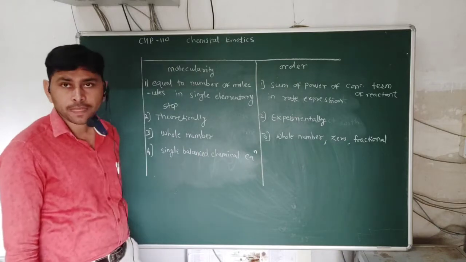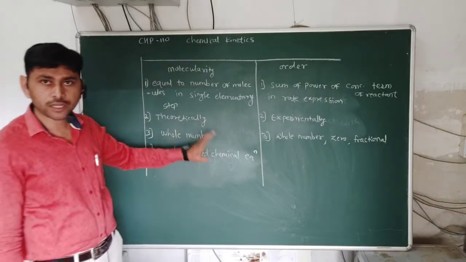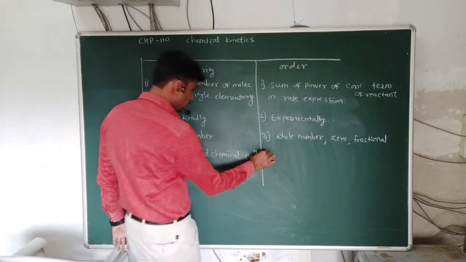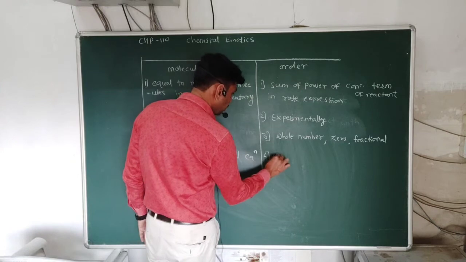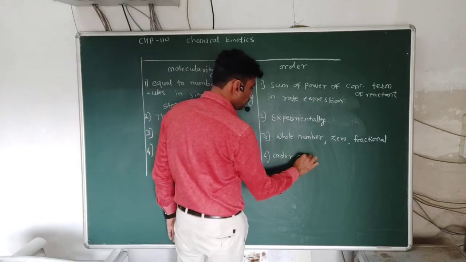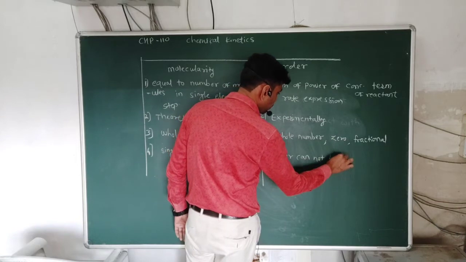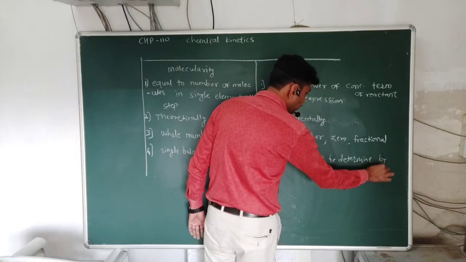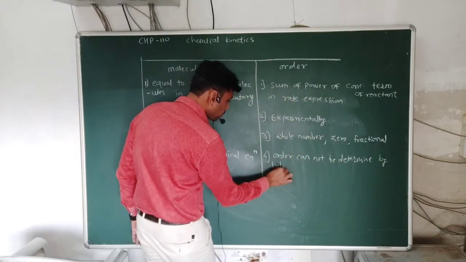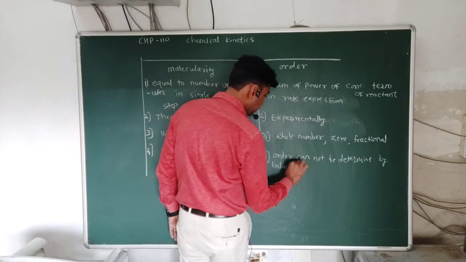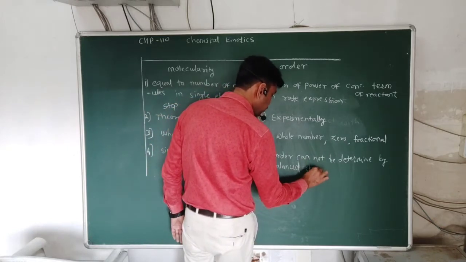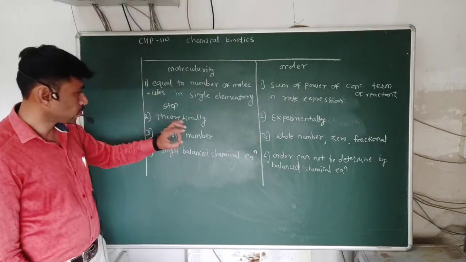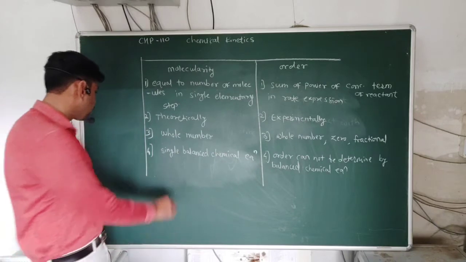Molecularity is determined by a single balanced chemical equation. If we study the single balanced chemical equation, we know the molecularity of the reaction. But the order cannot be determined by the balanced chemical equation. So from this balanced chemical equation we cannot determine the order.